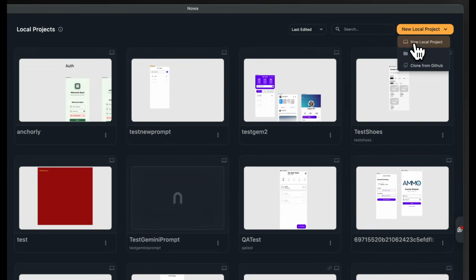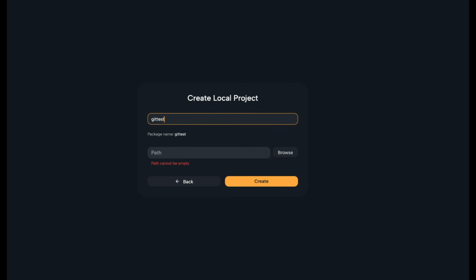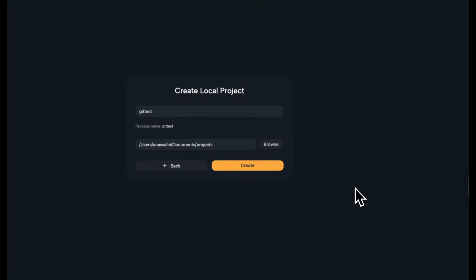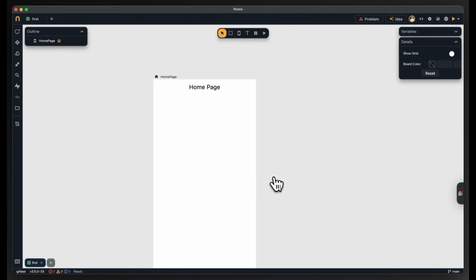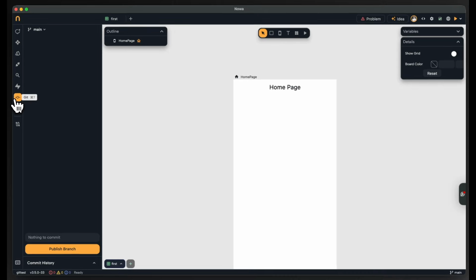So I'm gonna create a new local project. I'm gonna call it Git Test, and then I will choose the path. Then I will click on create. Now you will see here that we now have this Git panel that was not there before.